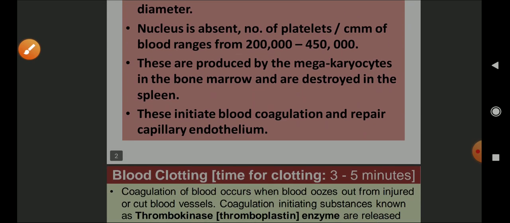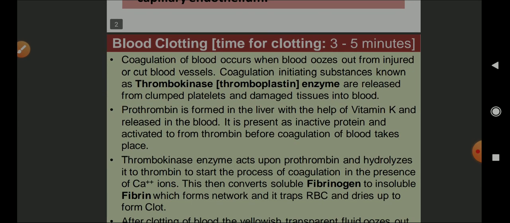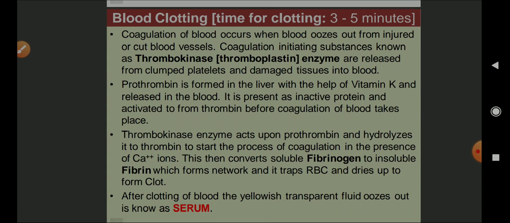Let us see the process of coagulation of blood. Coagulation of blood occurs when the blood oozes out from injured or cut blood vessels. Whenever there is an injury, the blood comes out, and the coagulation, that is, clotting of blood, is required to take place. Otherwise a large amount of blood is going to flow out of the body. So coagulation occurs at the injured part, or cut blood vessels, and it is done with the help of an enzyme known as thrombokinase.